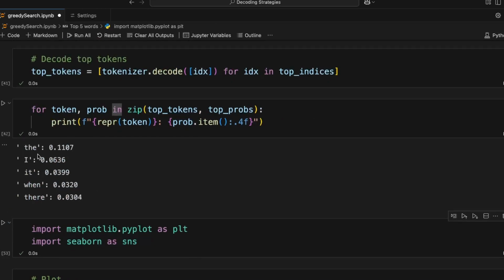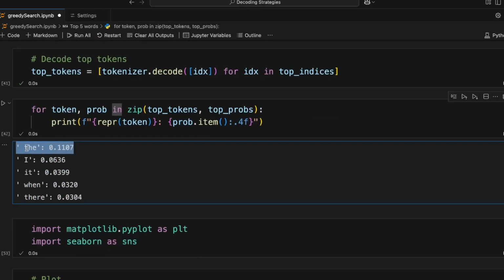So the candidates were "the", "I", "it", "when", "there". The highest probability was of "the". So we saw in our output "once upon a time the world, the world, the world". So "the" was the one with the highest probability. That's why it was chosen.